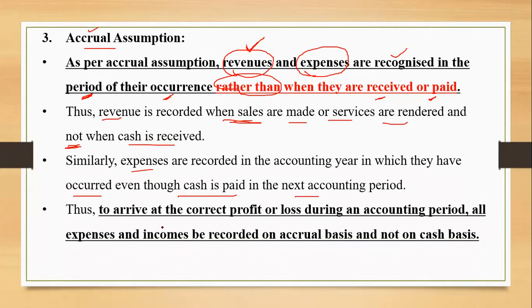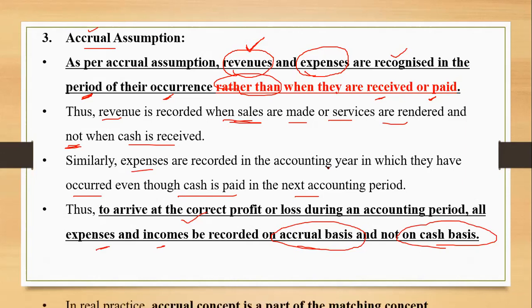So, to arrive at the correct profit or loss during an accounting period, all expenses and all incomes are to be recorded on accrual basis and not on cash basis. As I told you, we are going to learn about the basis of accounting in the next chapter. These two topics are there, cash basis and accrual basis. So every business entity, whosoever is following the double entry system, will be maintaining the record of the transactions on accrual basis, not on cash basis.